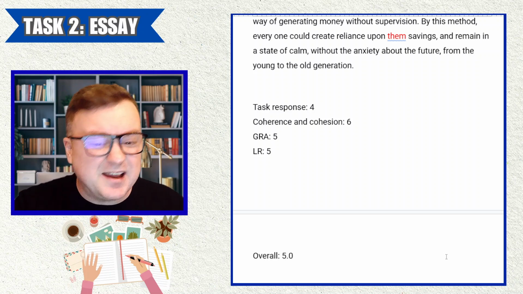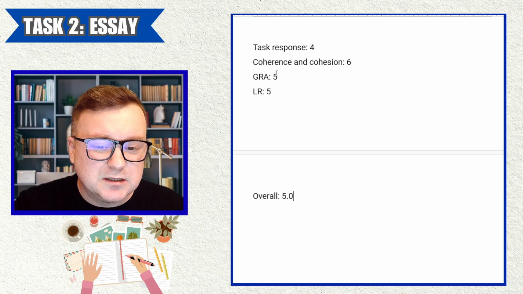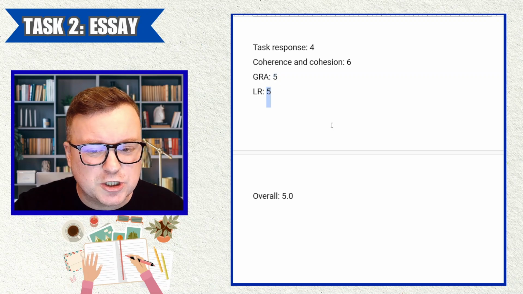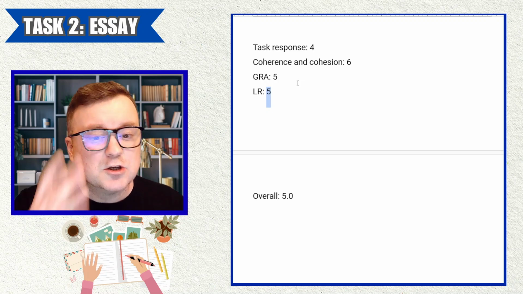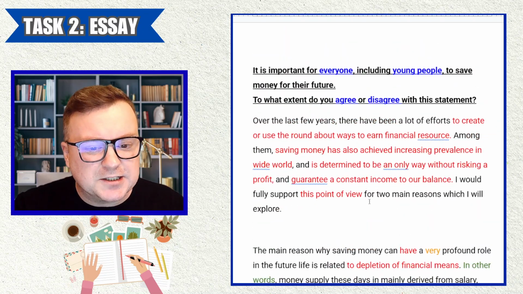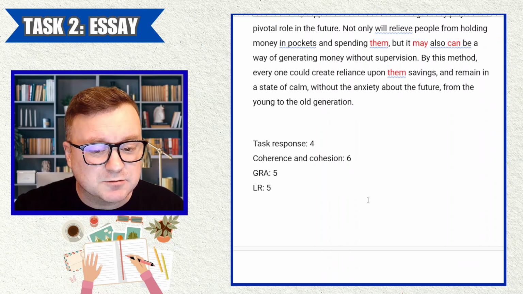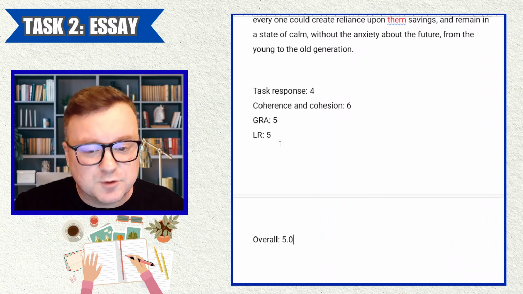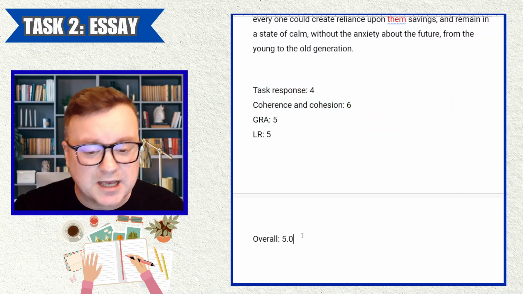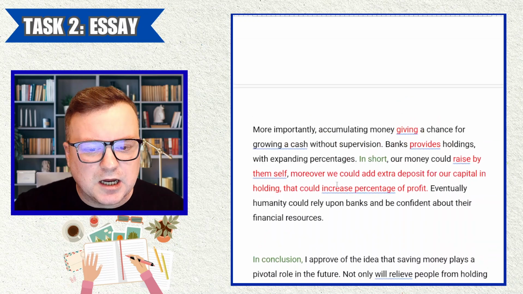I think that's fair, and I think maybe that's even generous. I could imagine some examiners might give a lower mark for grammatical range and accuracy, like a 4, perhaps. So, some examiners might give this a 4.5. Looking at it as a piece of writing, I would say it is middle of intermediate, 4.5. But the way that I've marked it, it's come out as 5.0, the highest end of intermediate. B1, high end of intermediate.